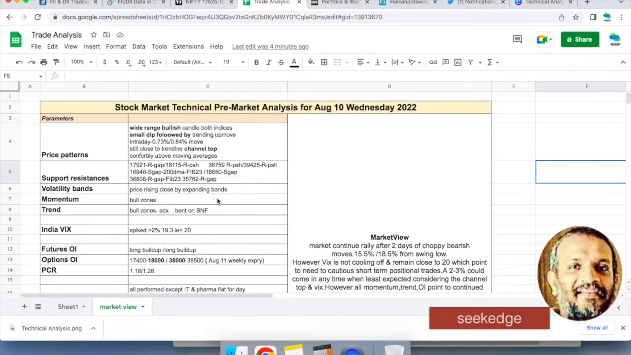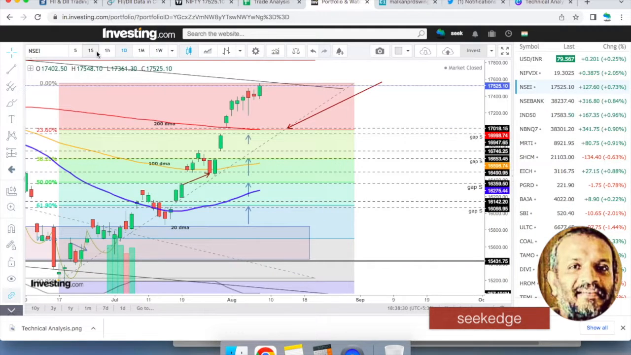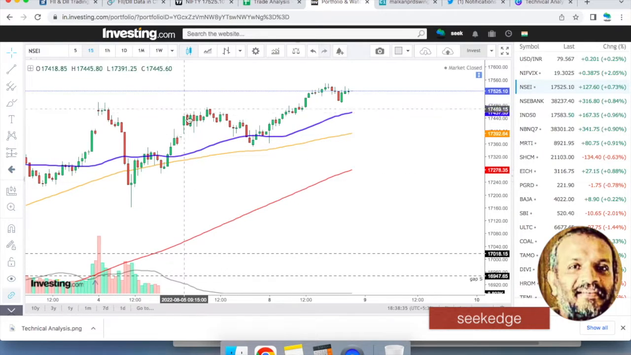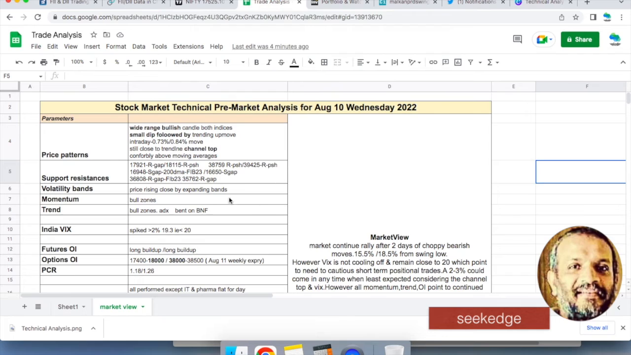It continues to rally. If you see the price action intraday, you can see that there's some small dip that happened in the morning, and then it just rallied. Same with Banknifty also. There was a dip and then it rallied. So that's the price action, and you can see that it's still at the top of the channel. The move was less than 1% on both the indices, but a wide range bullish candle because it did a dip and then did the trending up move,